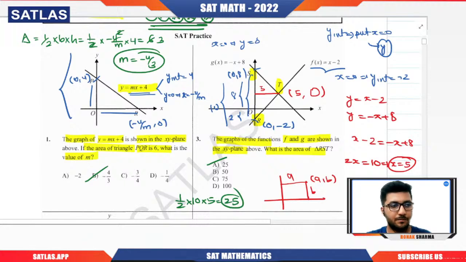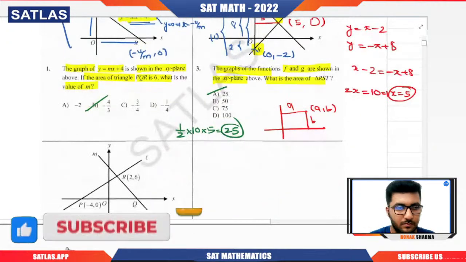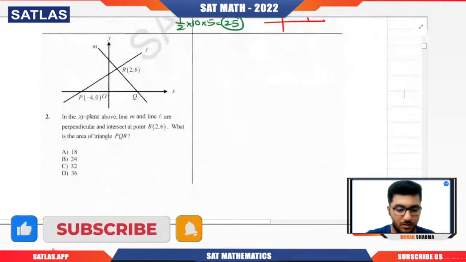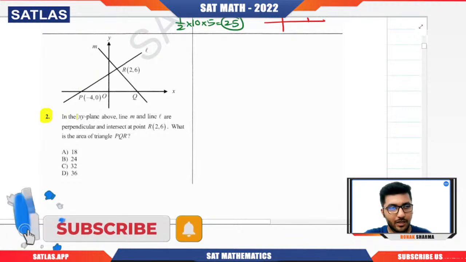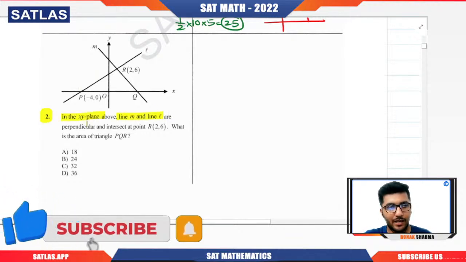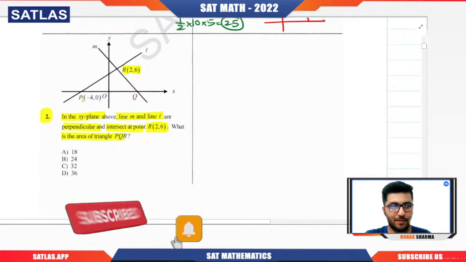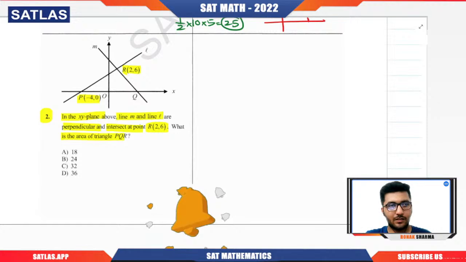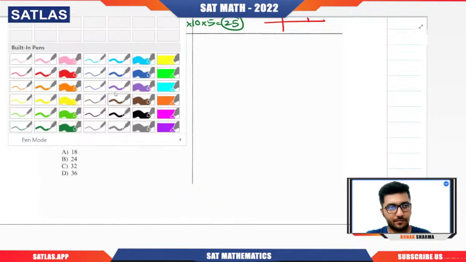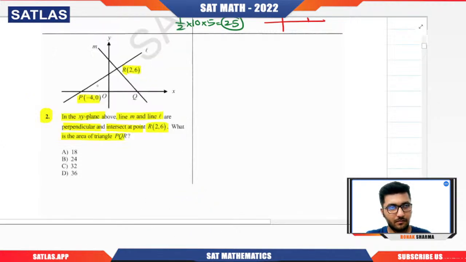Okay, so we move on to the next question. Question number 3 we have already done. So question number 2: in the xy plane, line M and line L are perpendicular and intersect at point 2 comma 6. Okay. What is the area of triangle PQR? They have given us P also. They're asking the area of this particular triangle.